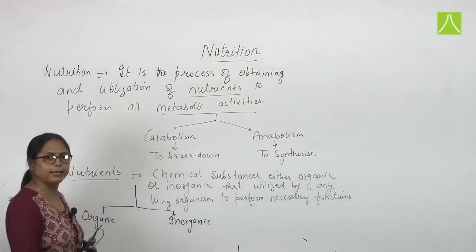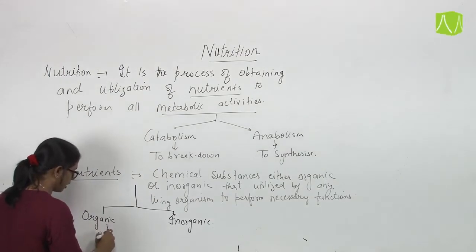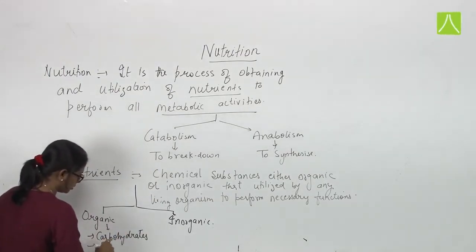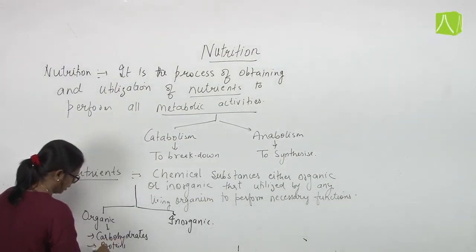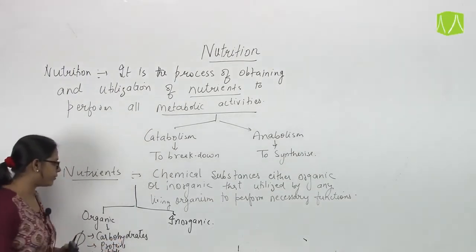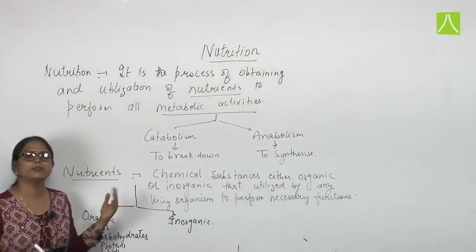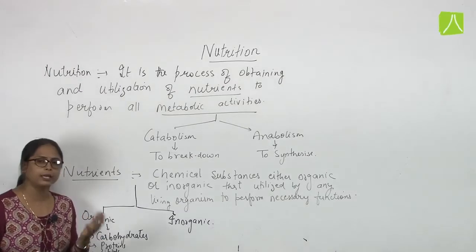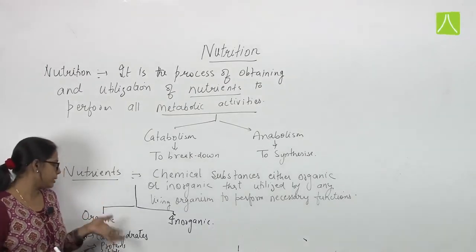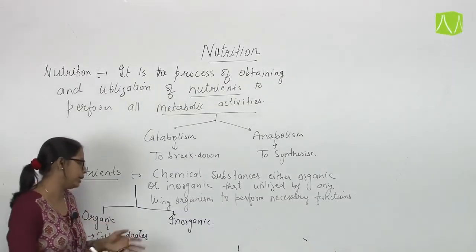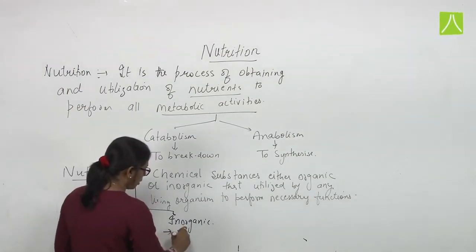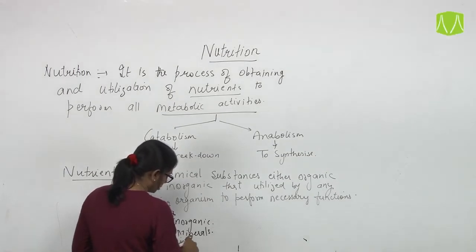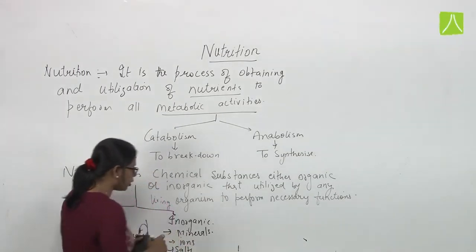Fine. Now what are organic compounds? Organic includes your carbohydrates, proteins, lipids. These we have discussed earlier, in previous classes also: carbohydrates are the energy giving food, proteins are the body building food, lipids are again the energy giving food. Fine. So these are the organic compounds or organic nutrients, while the inorganic nutrients include all types of minerals, ions, salts.